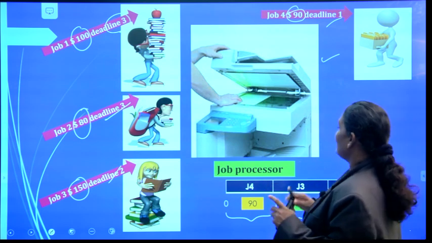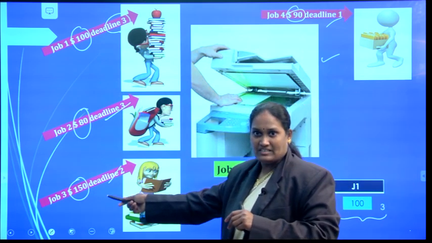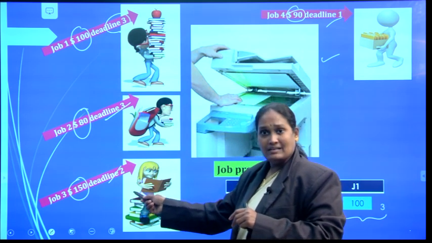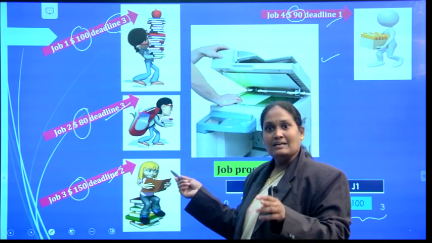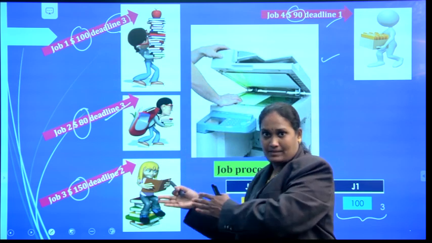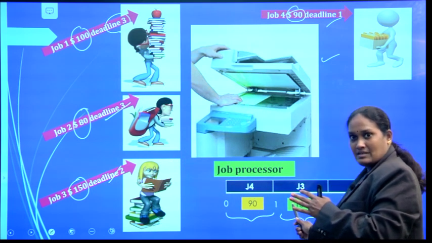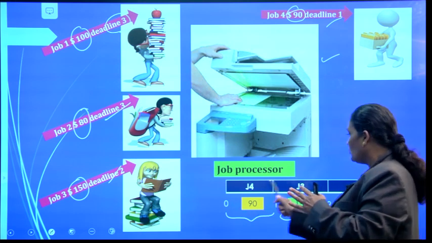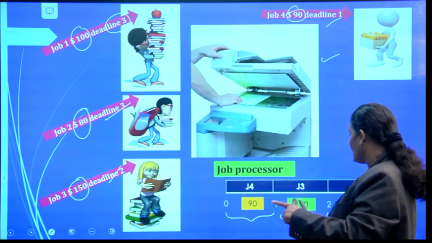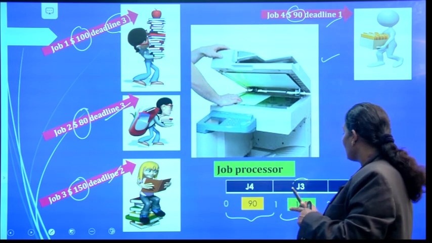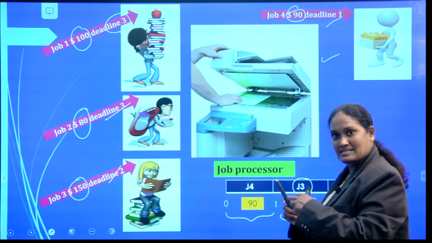Okay, now let us see what is the highest profit job. Job 3 is the highest profit job. What is its deadline? Its deadline is 2. That is, she can wait for 2 hours. So here this is the first hour and this is the second hour. In the second hour, I can complete her job. So here I am going to process job 3 in the second hour.